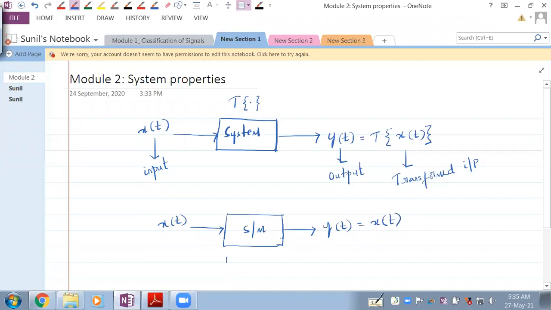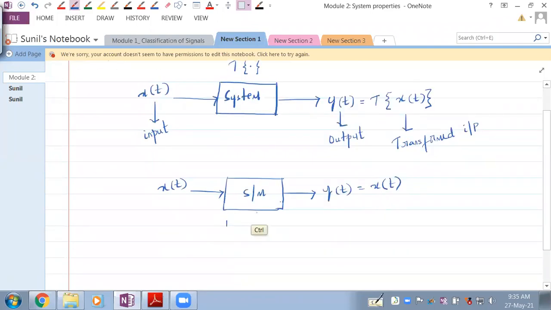In basic electronics, you have seen one such system wherein if you apply an input, the output would also be the same. Anybody, do you remember that? Voltage follower. Lovely, that's the voltage follower. Good. So the voltage follower is a system which gives us the same output as input.